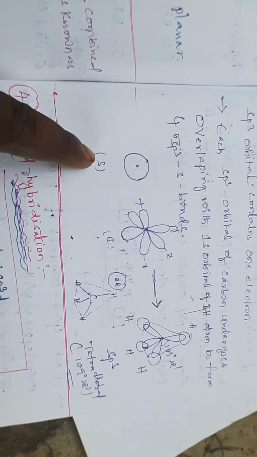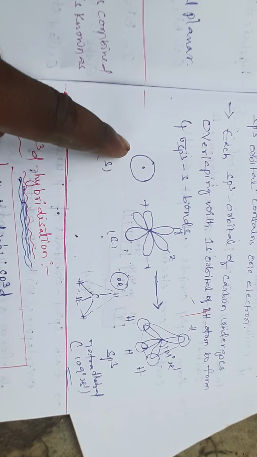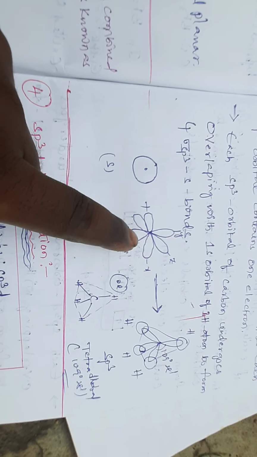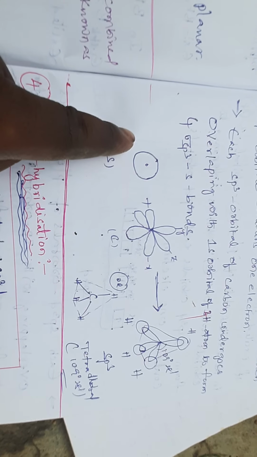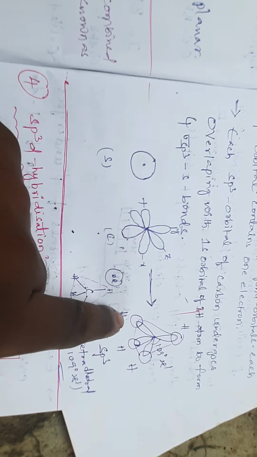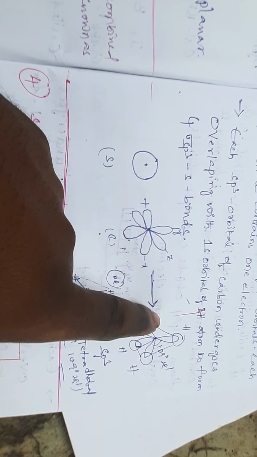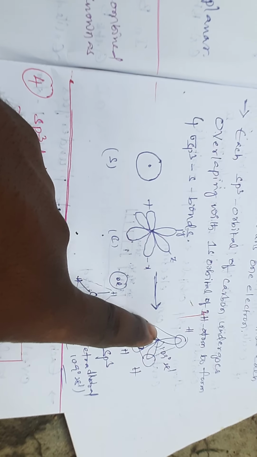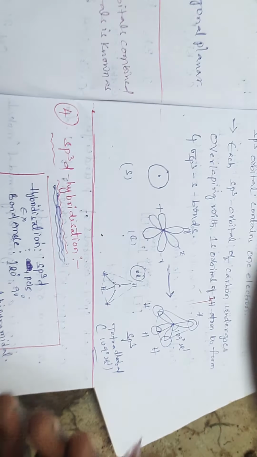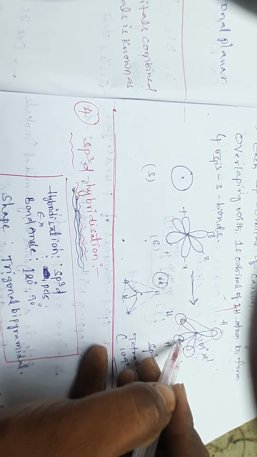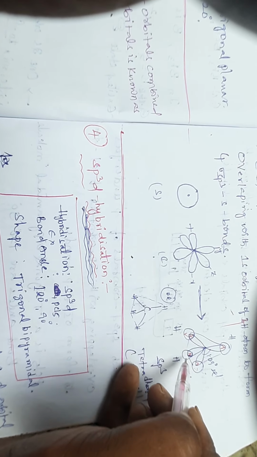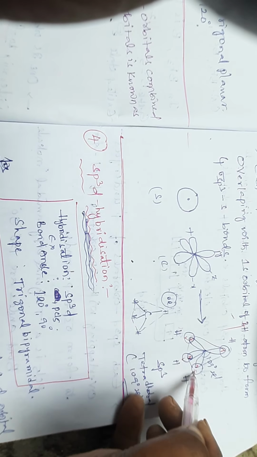Remember the 1s orbitals of the hydrogen atoms and the sp3 hybrid orbitals of the carbon atom. The 4 hydrogen atoms overlap with the central atom of the molecule. This is the tetrahedral shape. The central atom has sp3 hybrid orbitals, each containing 1 electron, and each hydrogen also contains 1 electron.